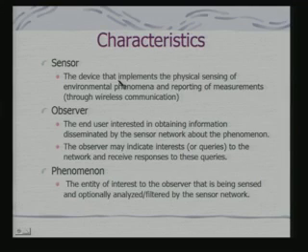Sensor is a device that implements a physical sensing of environmental phenomena and reporting of measurements. So, in this case, we are generalizing the basic definition of a sensor. I hope you realize by now, because a sensor would actually be the sensing elements interfaced with an embedded system, which has also got the communication element built into it.